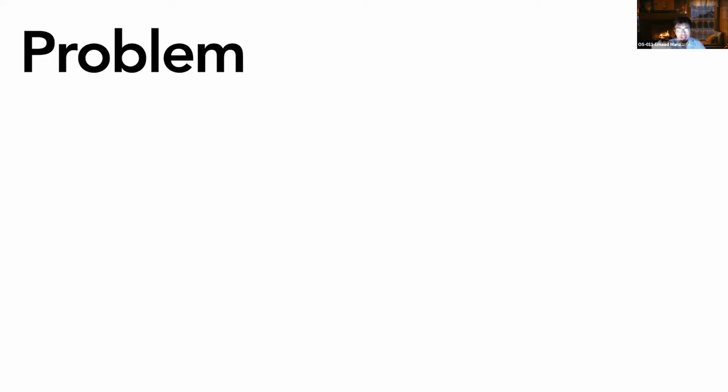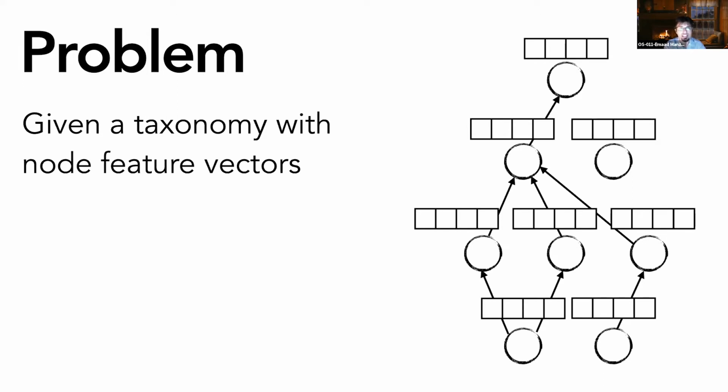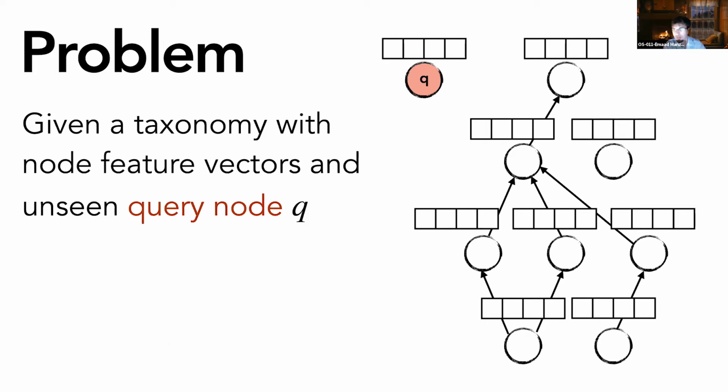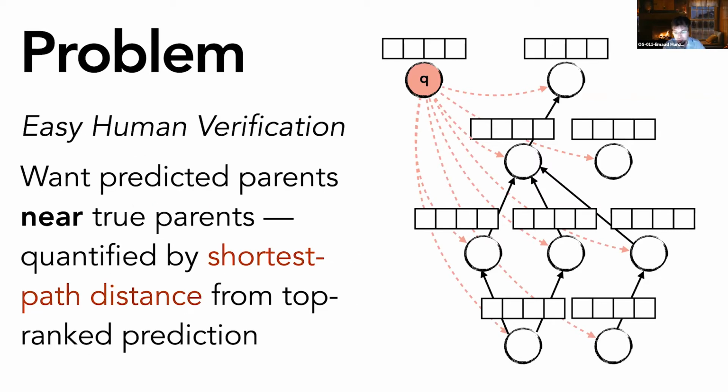What we want is a method that, given a taxonomy with features for each node, and given an unseen query Q with a feature vector that's not a part of this taxonomy, ranks all the taxonomy nodes such that the true parents of Q are ranked high. Since we expect this method to be used with humans in the loop, we also want the predictions to be easy to verify. So an additional requirement for us is that we want the predicted parents to be near the true parents in the taxonomy in terms of the undirected shortest path distance. Such predictions are easier to fix because the true parent can be searched for in a small neighborhood around the predicted parent instead of searching the entire taxonomy.